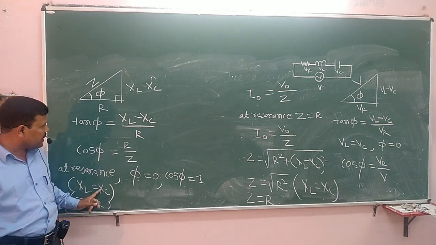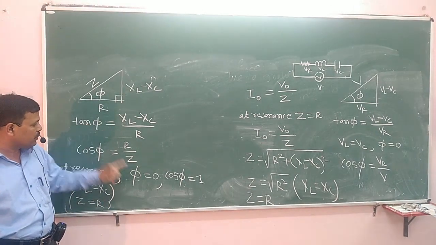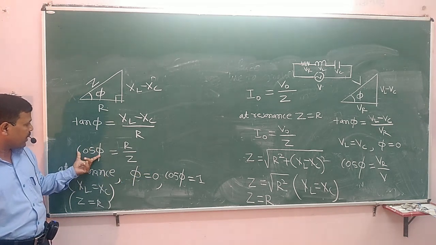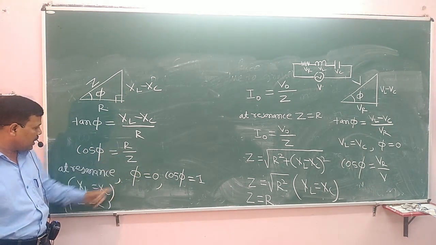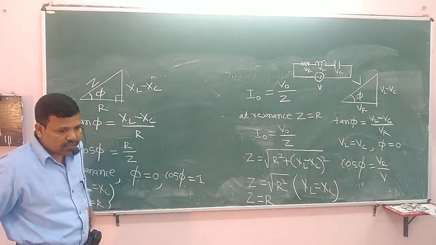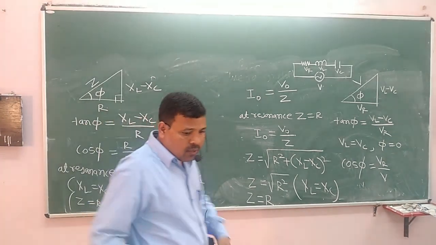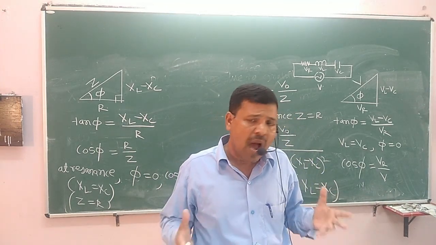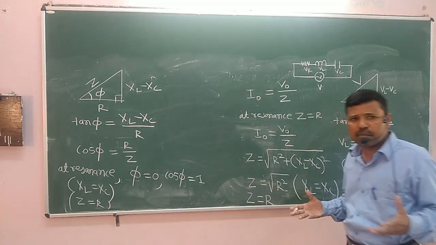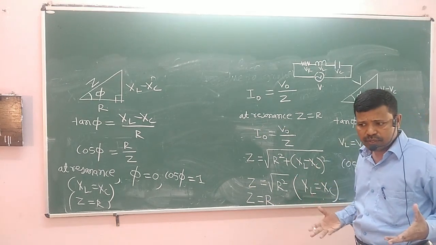So when XL is equal to XC, tan phi is 0, then phi is 0. Cos phi is equal to 1 because Z is equal to R, cancels. Then cos phi is 1, power factor is 1. The current at this situation is maximum in resonance.